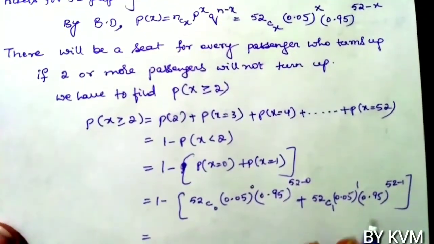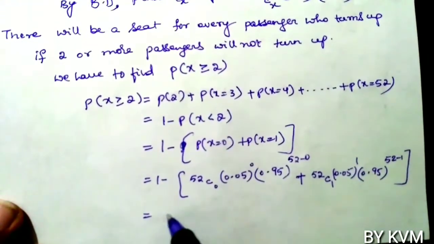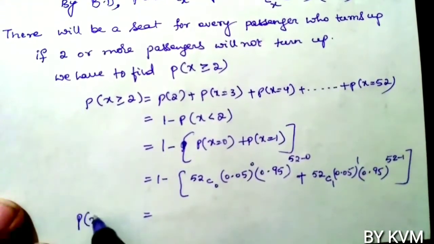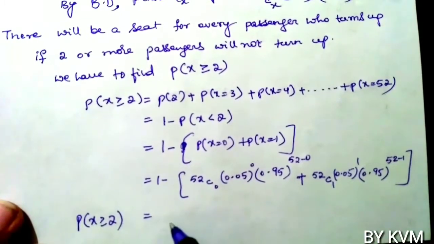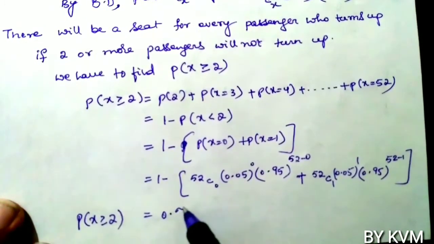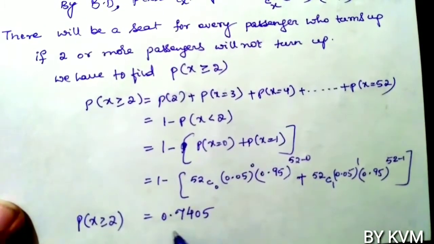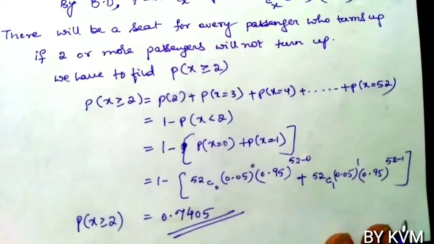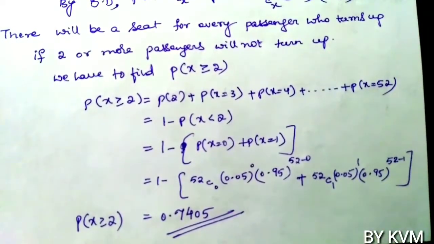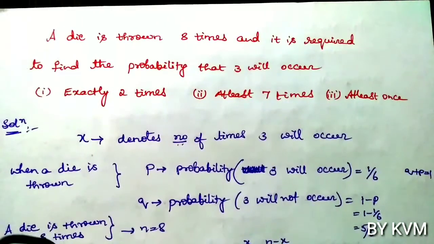So simplify this using the calculator. So we get probability of x greater than or equal to 2 is 0.7405. And now we will move to the next problem.